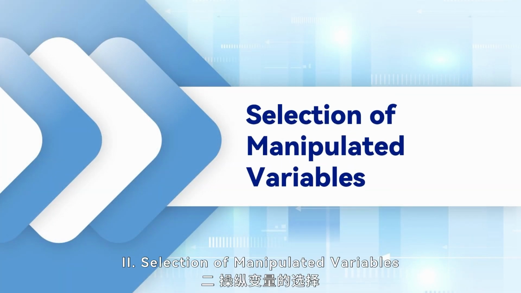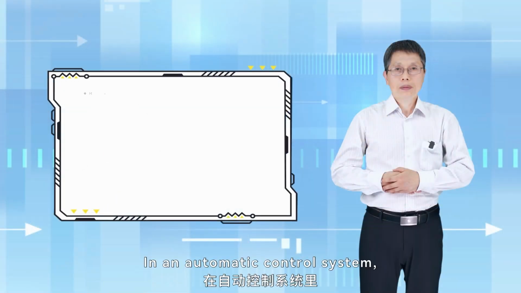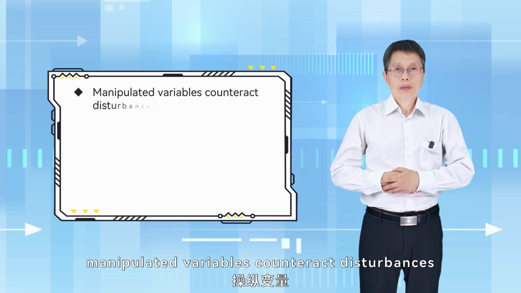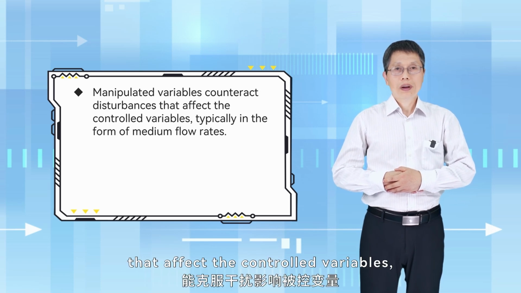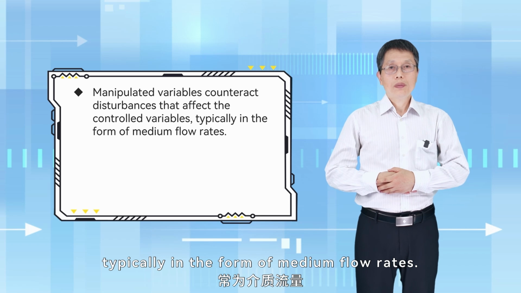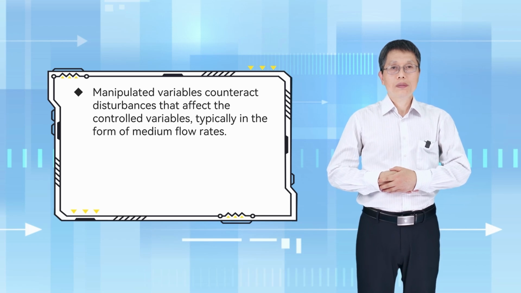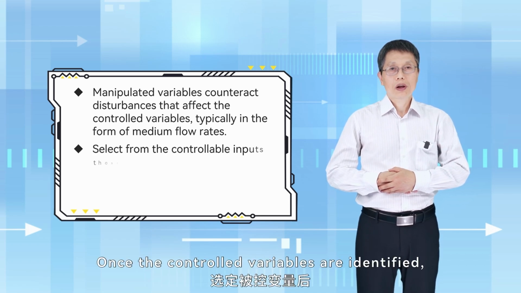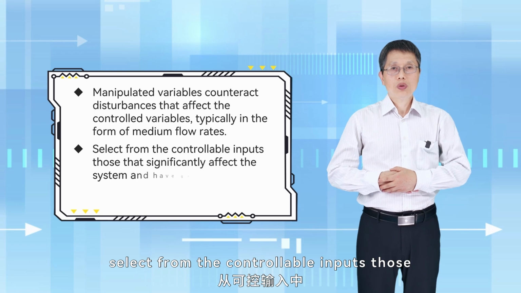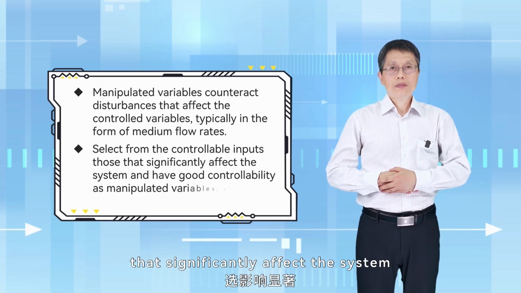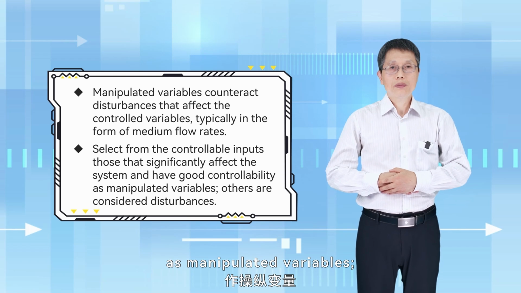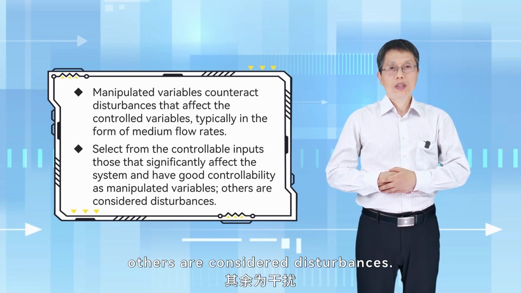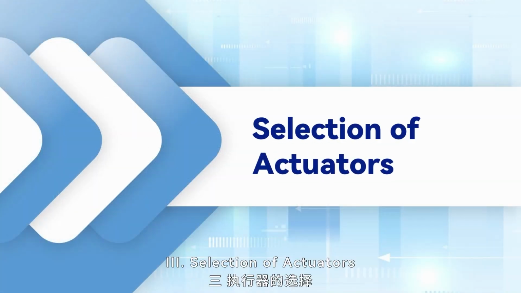2. Selection of manipulated variables. In an automatic control system, manipulated variables counteract disturbances that affect the controlled variables, typically in the form of medium flow rates. Once the controlled variables are identified, select from the controllable inputs those that significantly affect the system and have good controllability as manipulated variables. Others are considered disturbances.